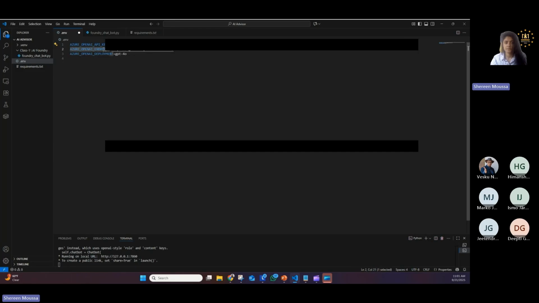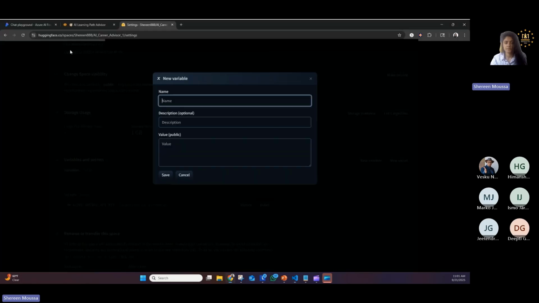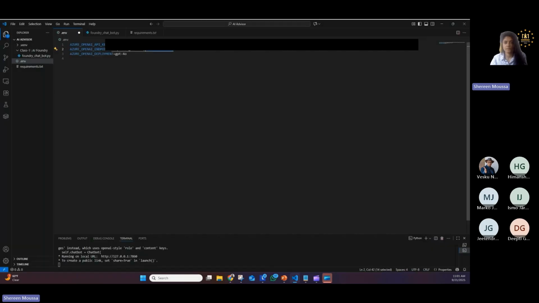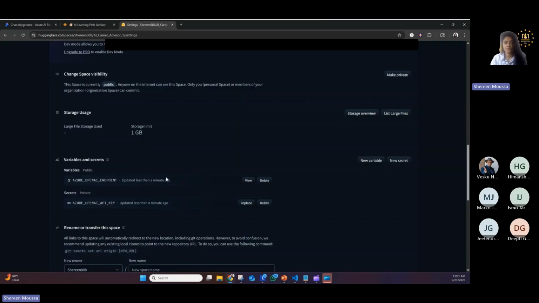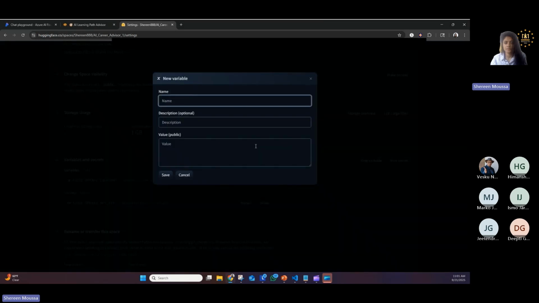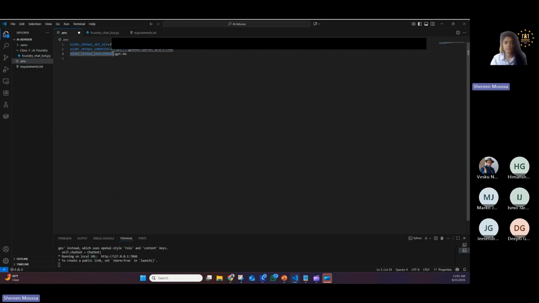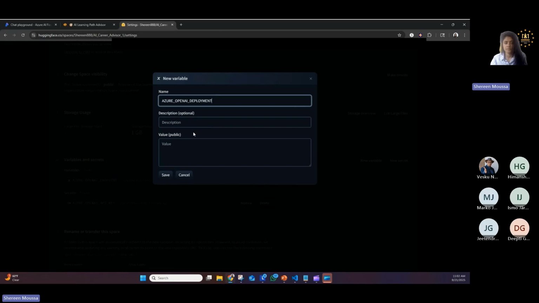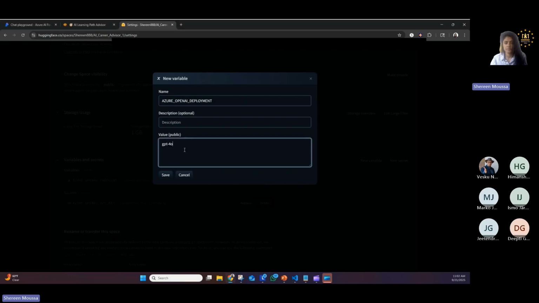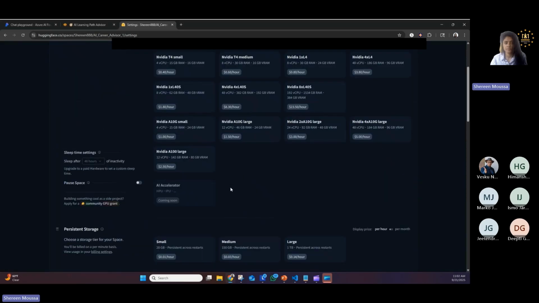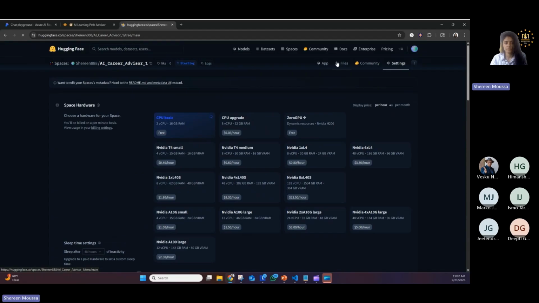My Azure OpenAI endpoint, put it here, and then click save, and then my other variable is the deployment model that I'm using, and then the value is GPT-4o, and then save, and then files.